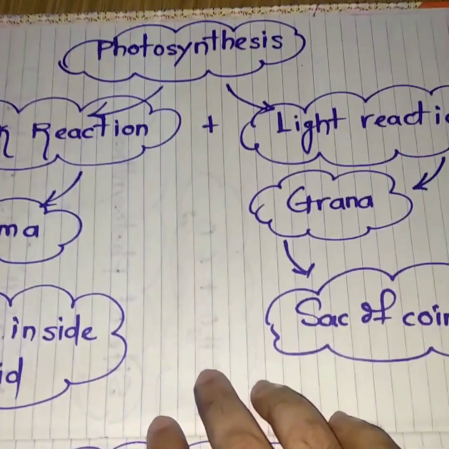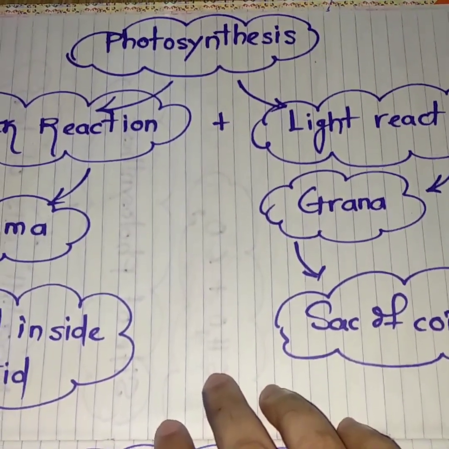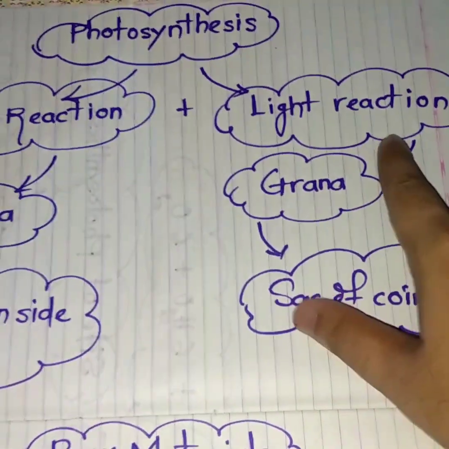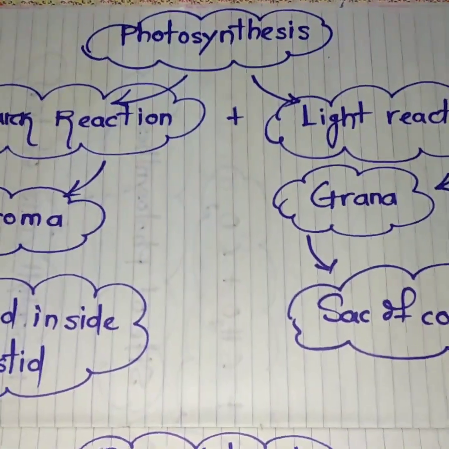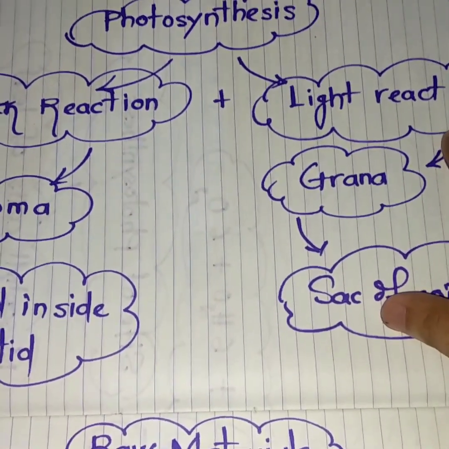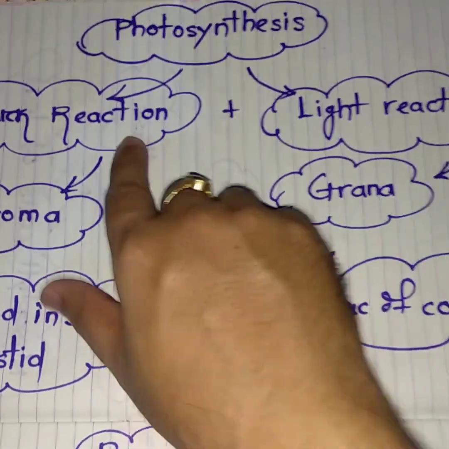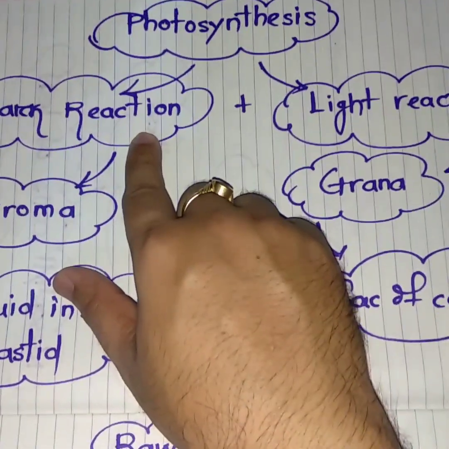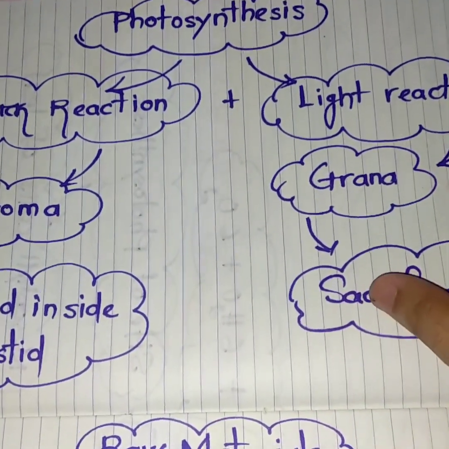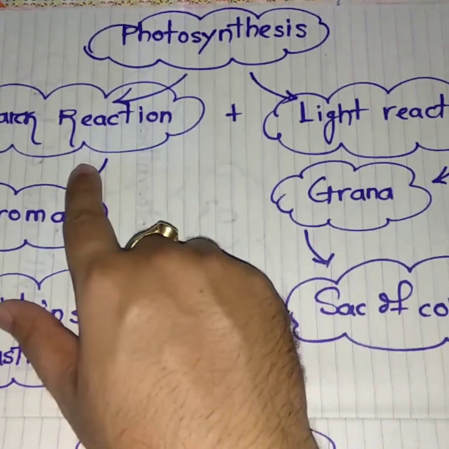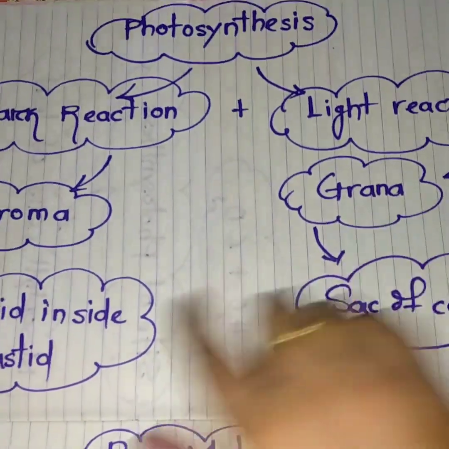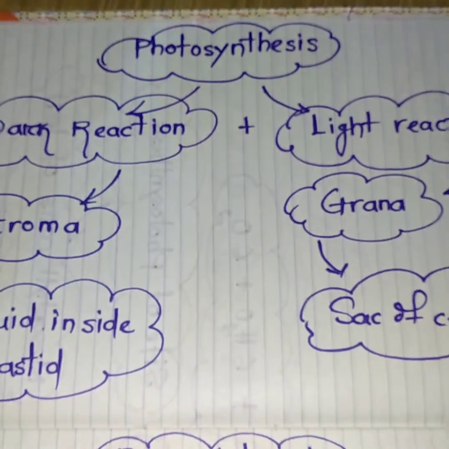The total photosynthesis process has been divided into 2 segments. One is the dark reaction and the other is the light reaction. The light reaction completely depends upon light, while the dark reaction starts just after the light reaction. The light reaction depends upon light, but the dark reaction doesn't depend upon light. So first the light reaction starts, and after it the dark reaction starts.